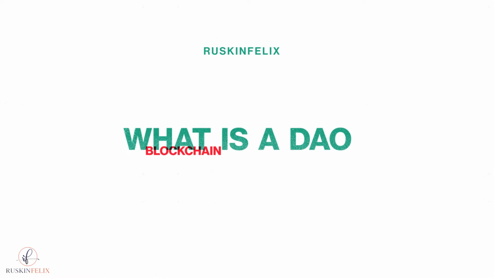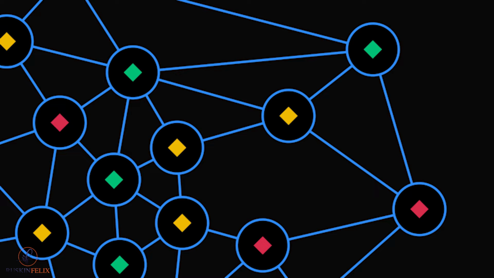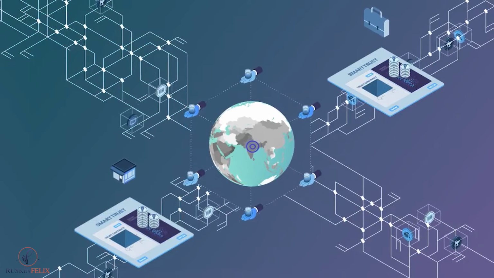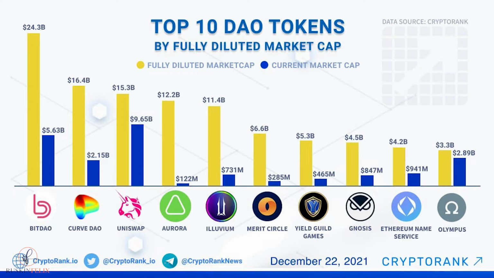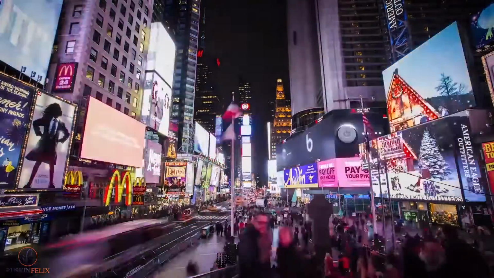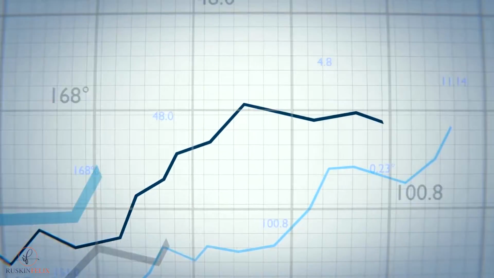What is a DAO, Decentralized Autonomous Organization? A DAO, or Decentralized Autonomous Organization, is a company set up to run by code on the blockchain. The people who own tokens associated with a DAO are responsible for voting on changes and proposing new ideas to keep the DAO up and running and improving.